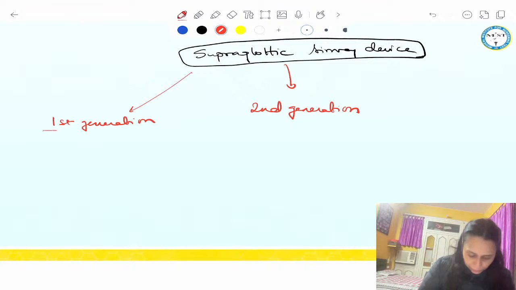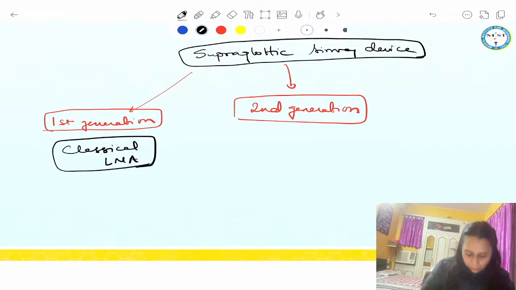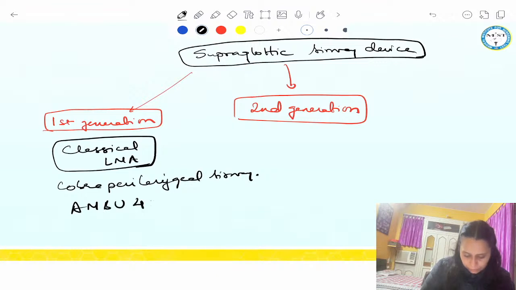First generation, example, classical LMA. This is the prototype device of first generation. Then Cobra perilaryngeal airway. So this is also first generation. Then Ambu 40. This is also first generation, right? Okay, guys. Then second generation, the ProSeal LMA.